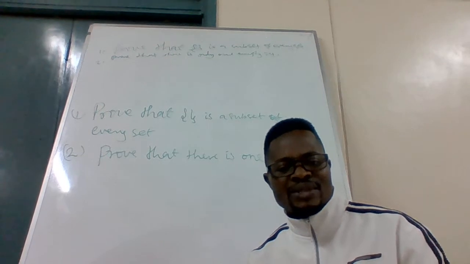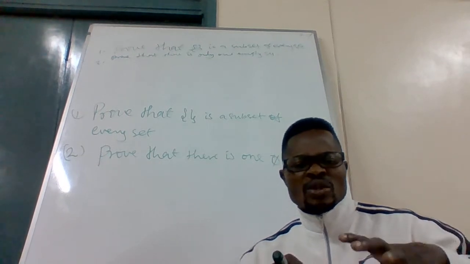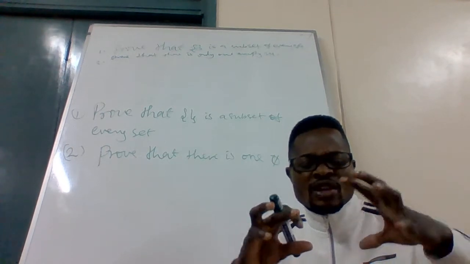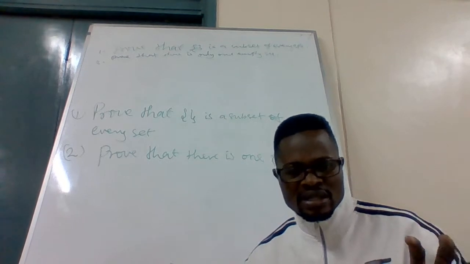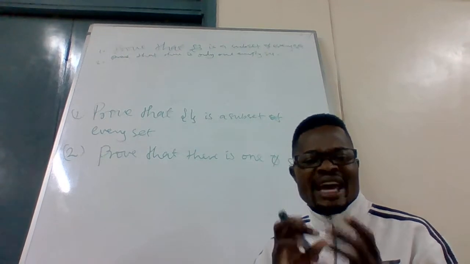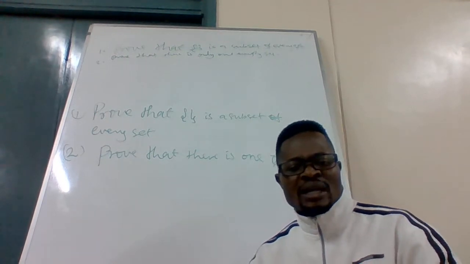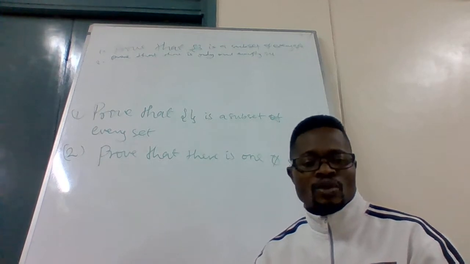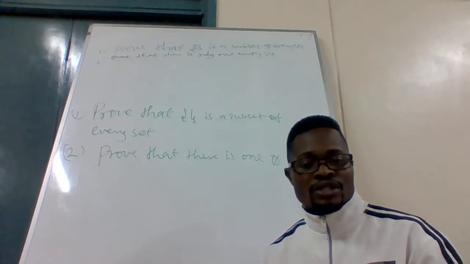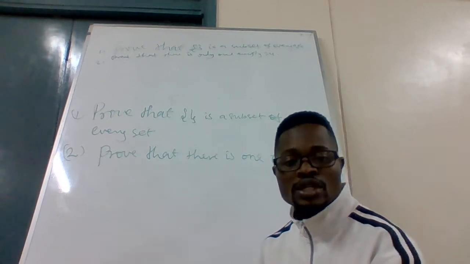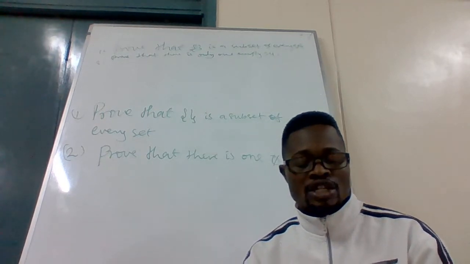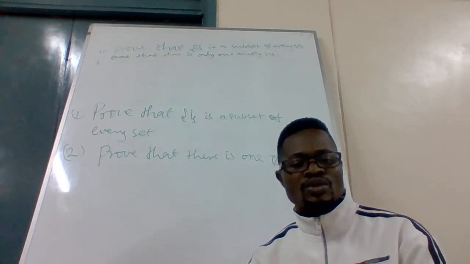Empty set. Empty simply means containing nothing. When you say something is empty, it means that it contains nothing. It is the totality of nothing. Nothing is inside. So we are talking about empty set. But in mathematics, this is a bit logical. You have to prove that what you say is true or false, and you must use certain rules in order to prove that your statement is false or that your statement is true. And we will be doing that using contradiction.